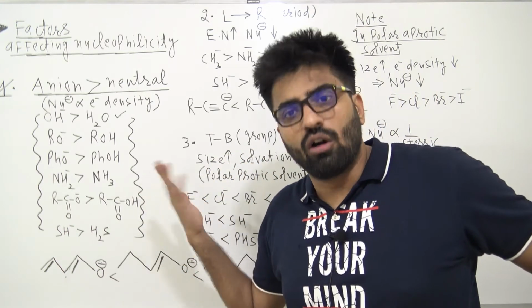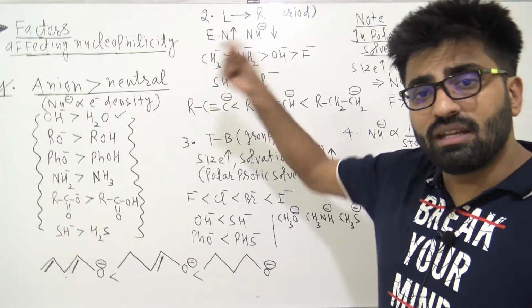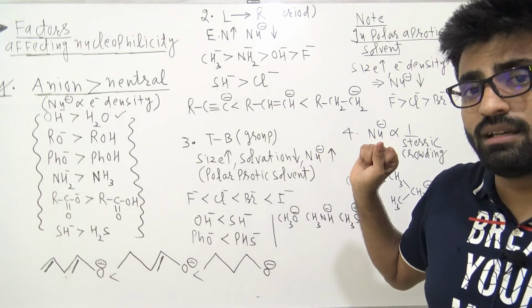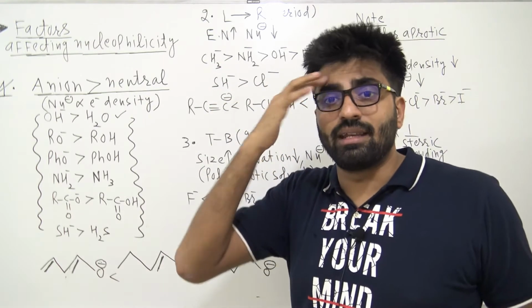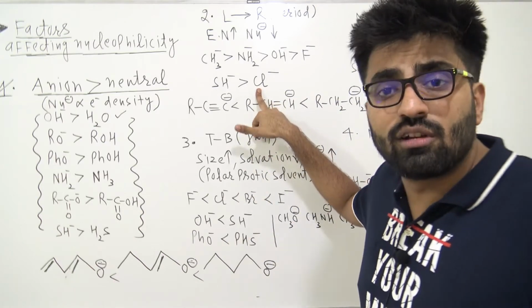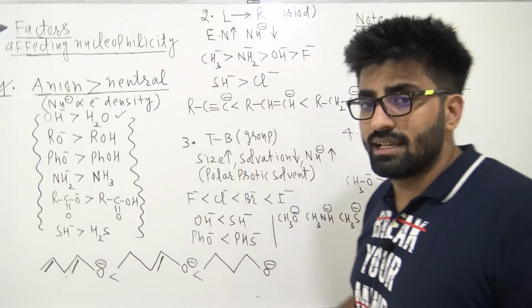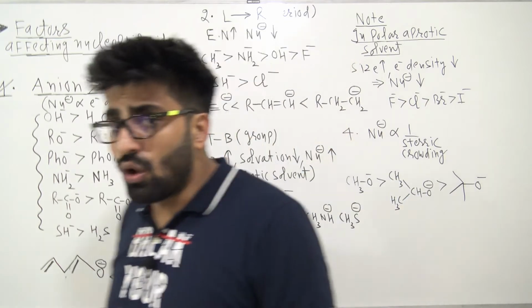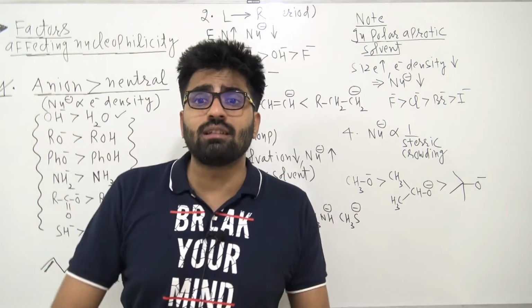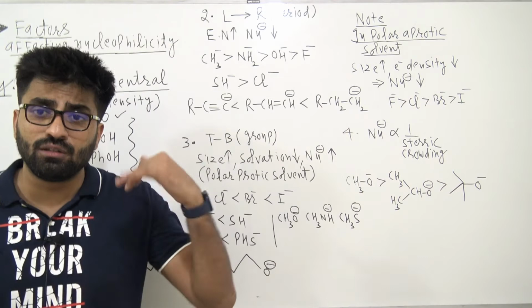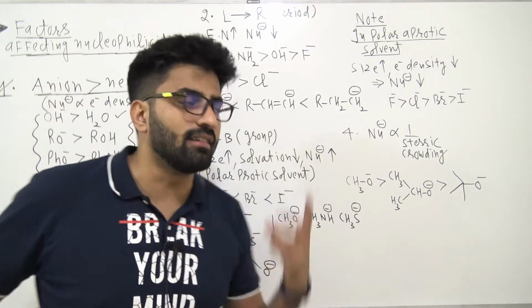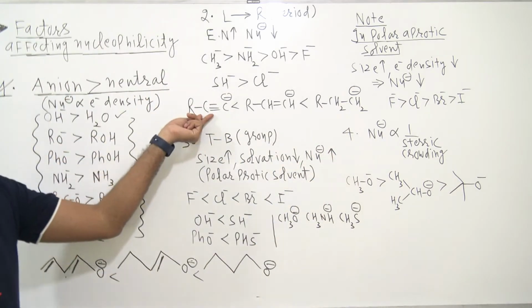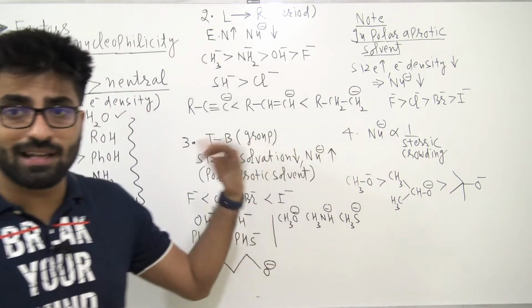Understood? So along the period, electronegativity increases, I'm sorry. So chlorine has more electronegativity, so that's why its nucleophilicity is less. So along the period, we can use the fundamental of electronegativity to decide nucleophilicity. Even this kind of question can also be answered on the basis of electronegativity.